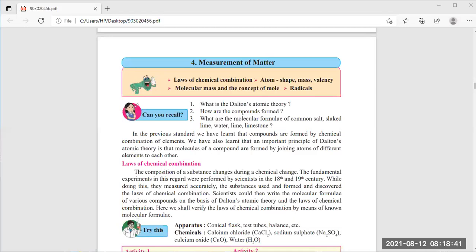Yes or no? You have to read it because it was given in the syllabus last year. So how are compounds formed? I have already given the answer. Now, what are the molecular formulas of common salt, slaked lime, water, lime, and limestone?